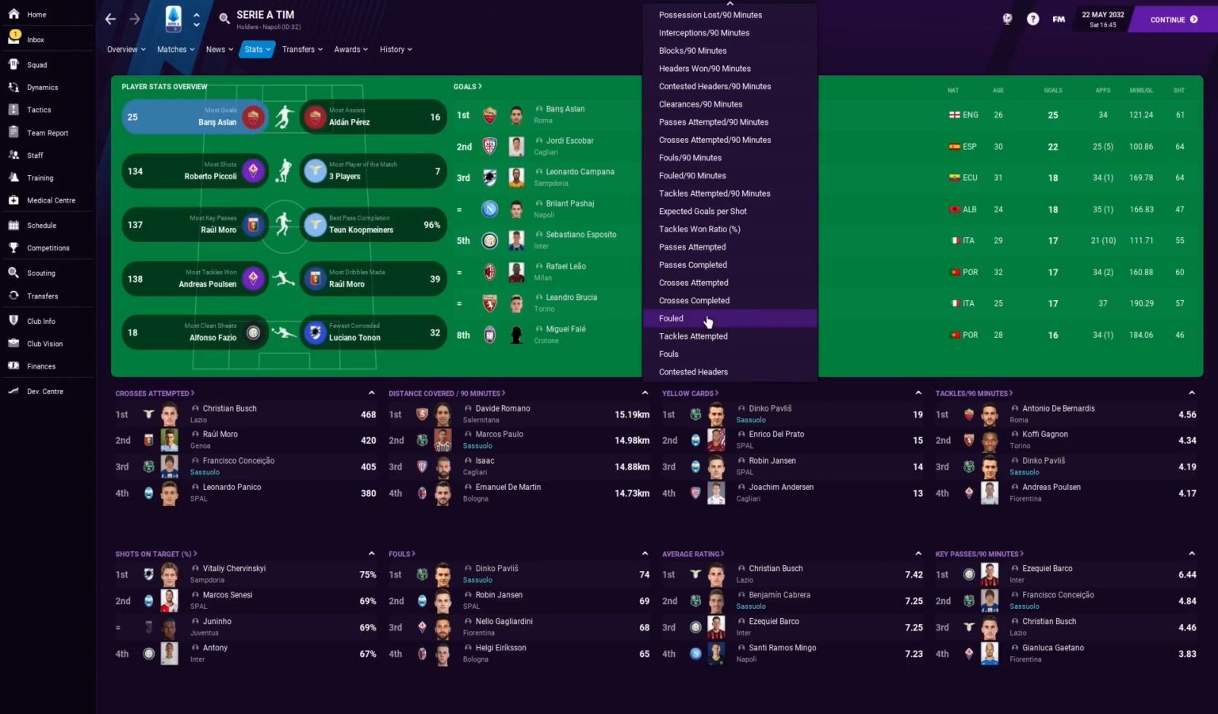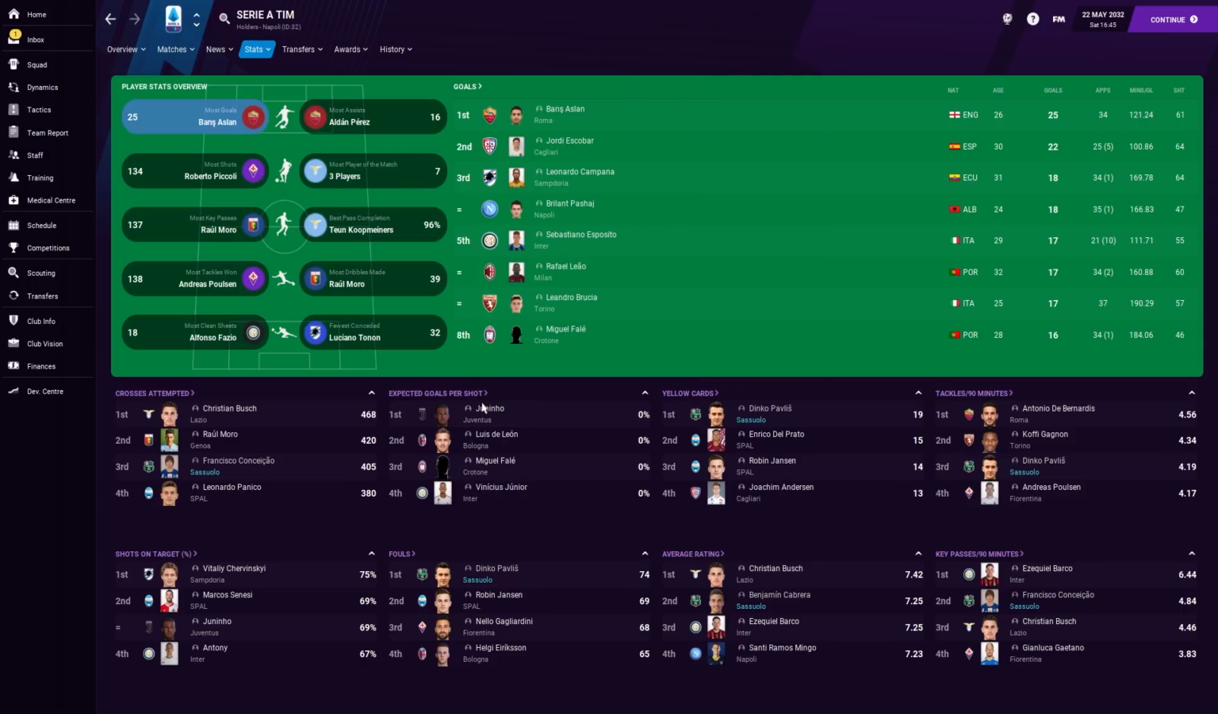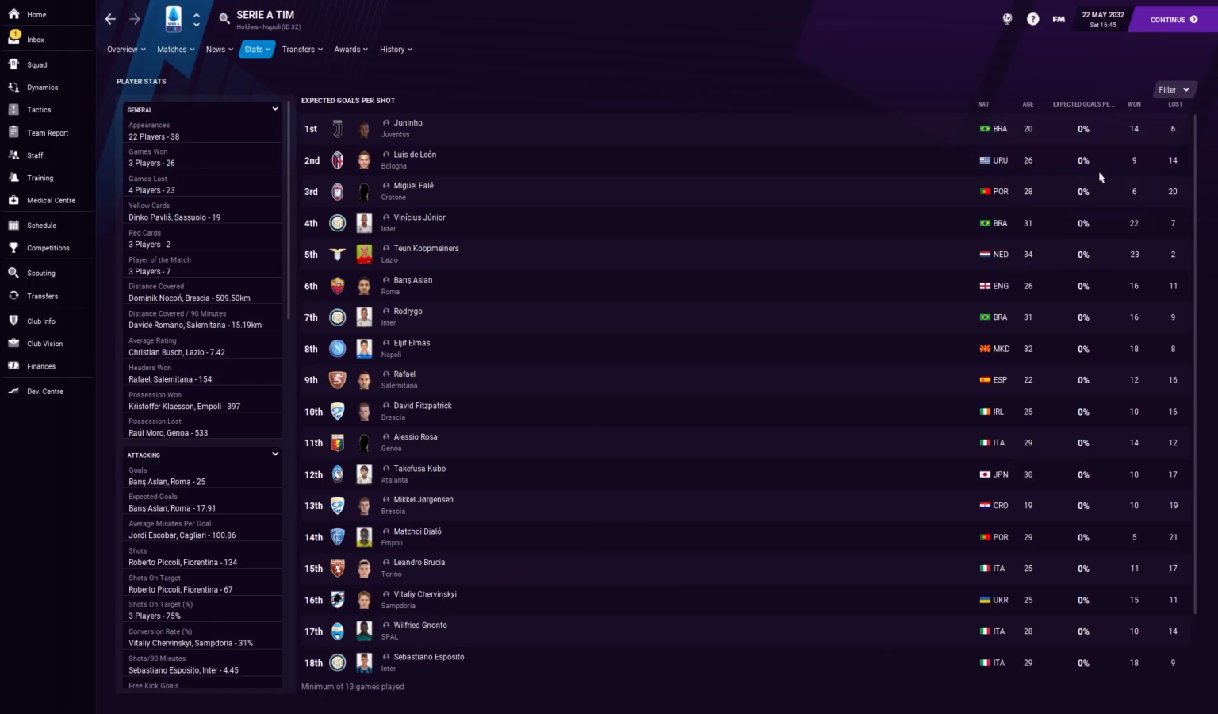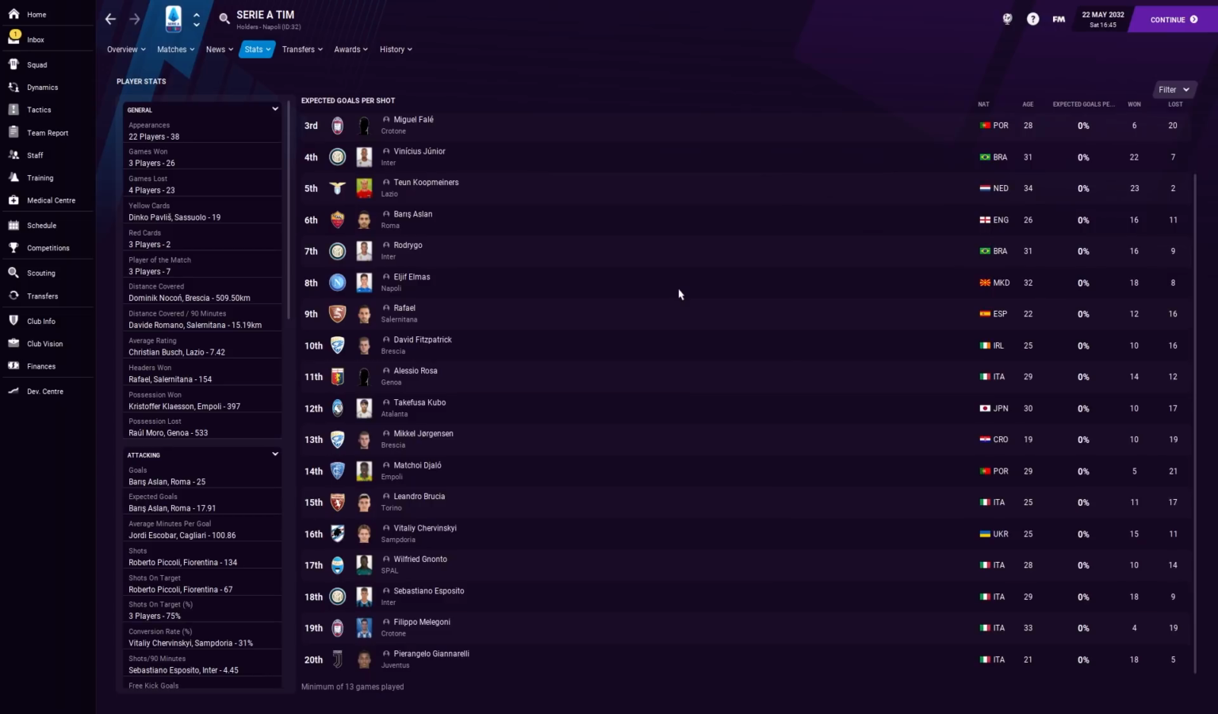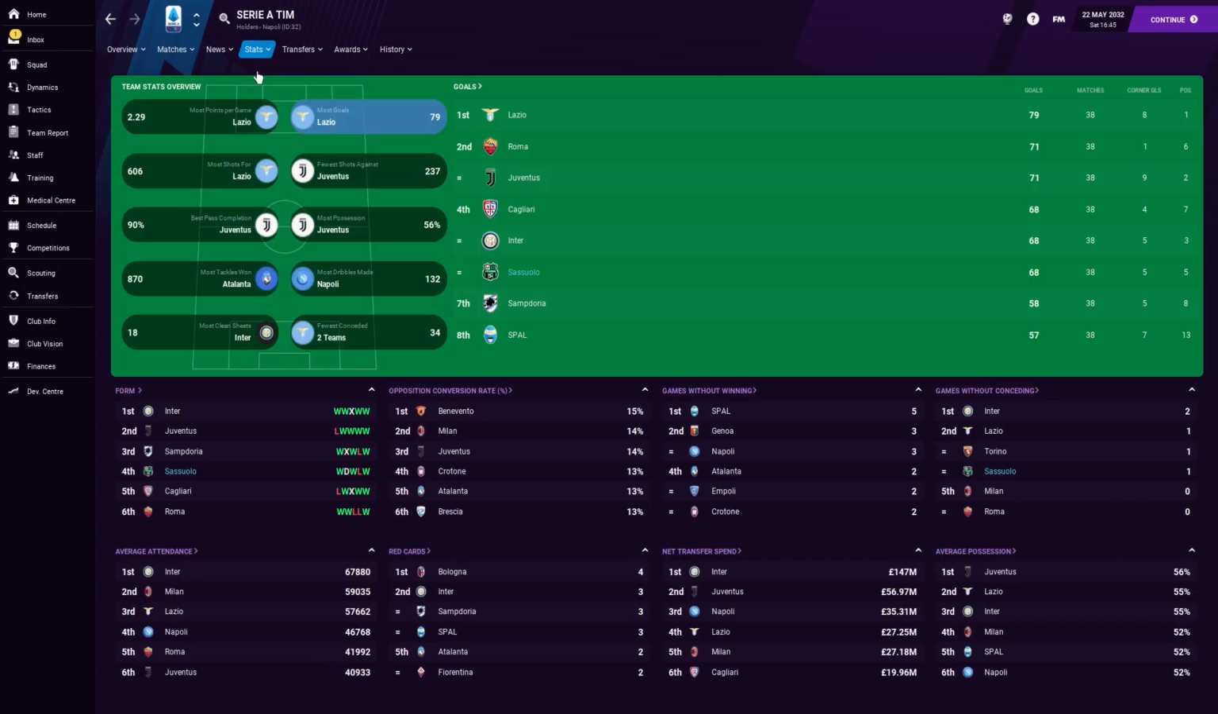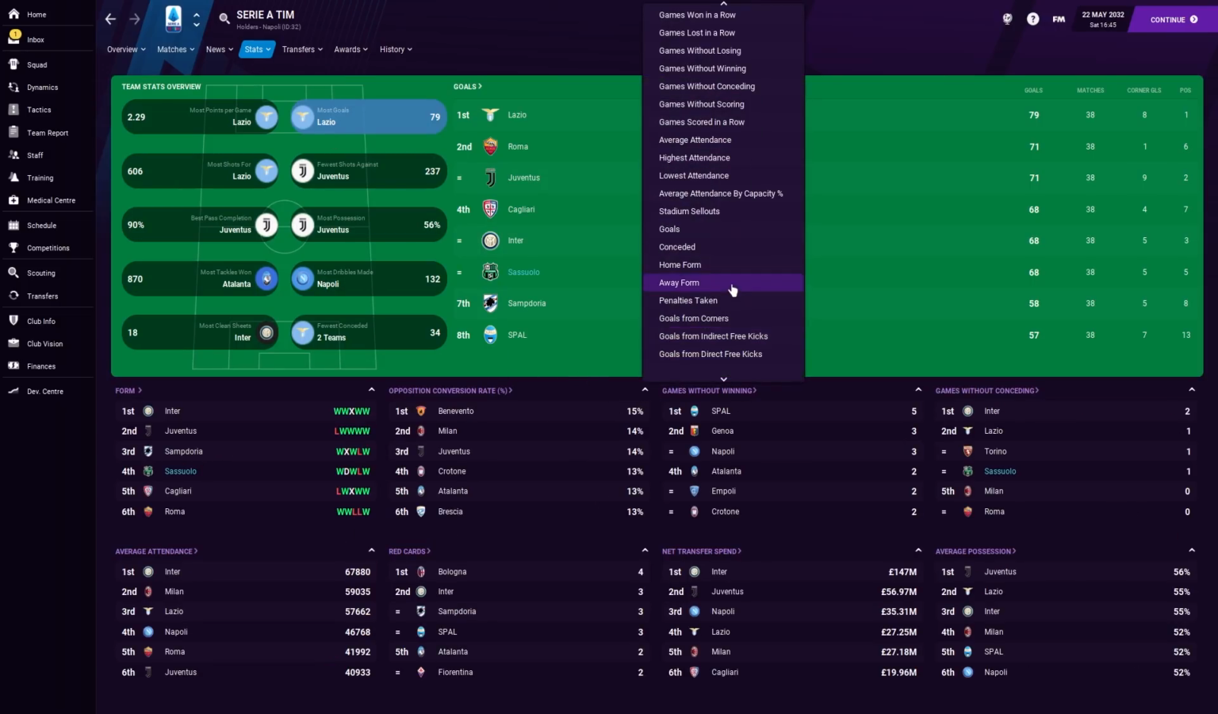I mean, there's even more on the players one. Contested headers. Expected goals per shot. Okay, that one looks a bit broken. Yeah, that one is completely broken. Some of these I don't think are designed to be shown properly, so you'll just get completely broken stuff from time to time.